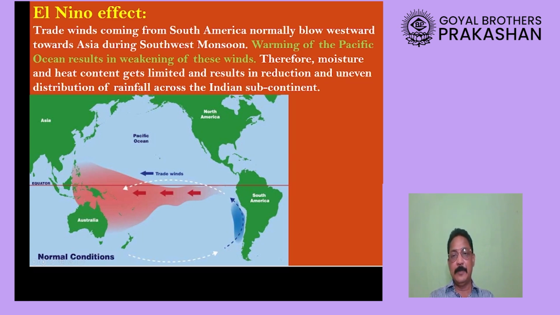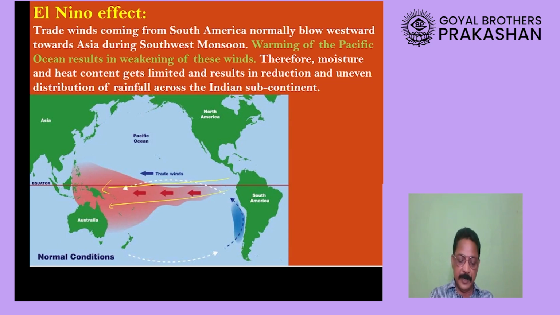Please remember one very important thing. Actually, winds keep on blowing from the Pacific Ocean towards India. I repeat, from the Pacific Ocean towards India the winds keep on blowing, and these winds while blowing also carry moisture.